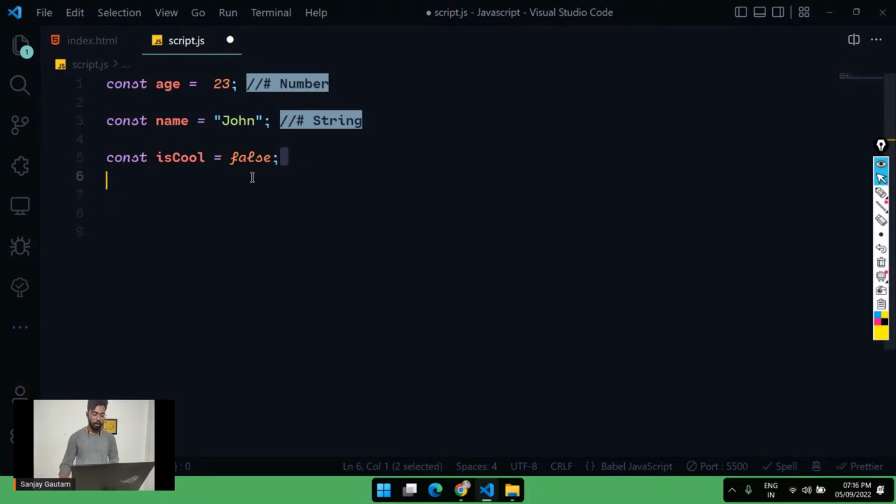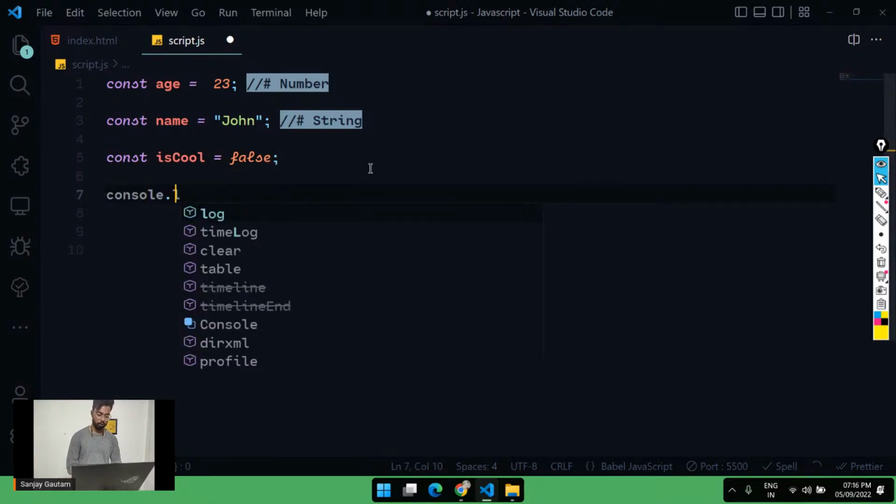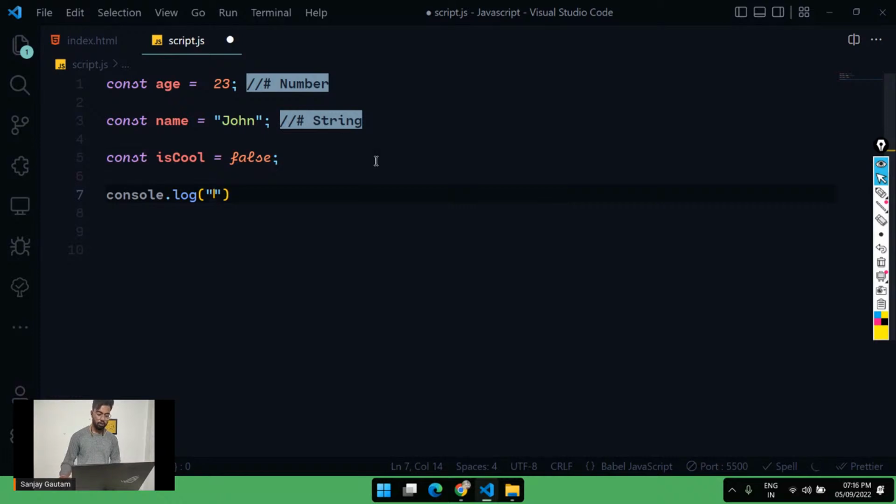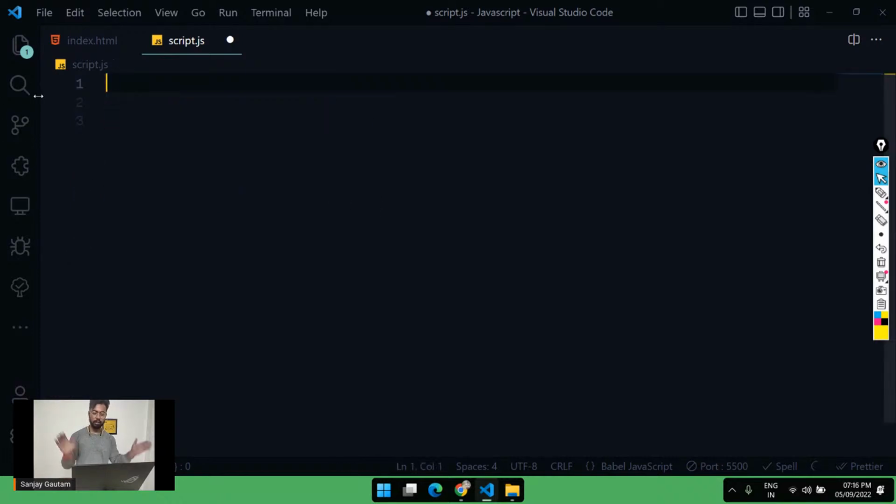And after that, let me do something with console.log for you. Let's store some data first of all, some data for a person. And after that, I'm going to tell you about a very special kind of data type. Basically, it's an object. So I'm going to tell you about the object, and it's going to be a little bit tricky, so just stay with me.